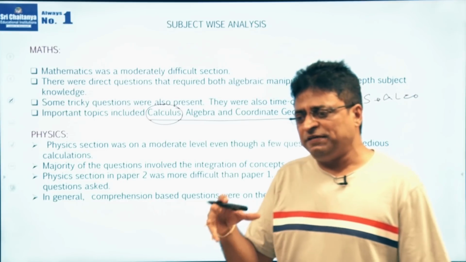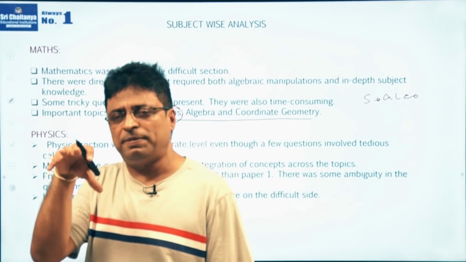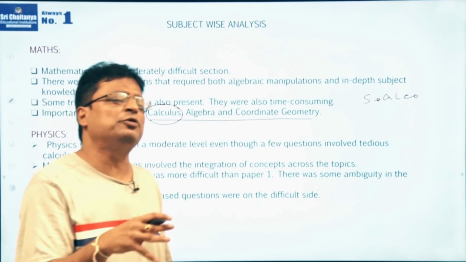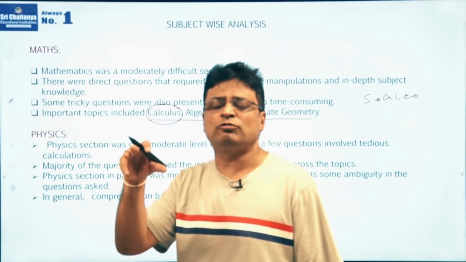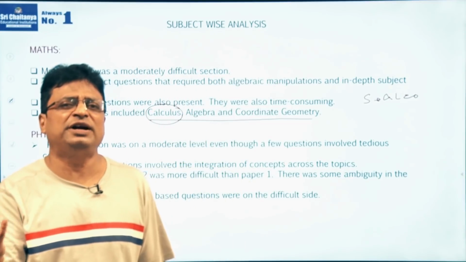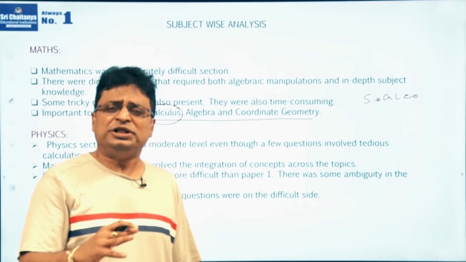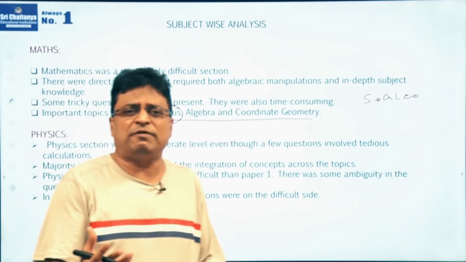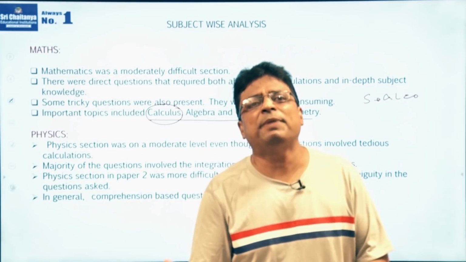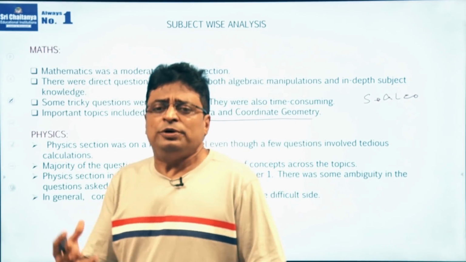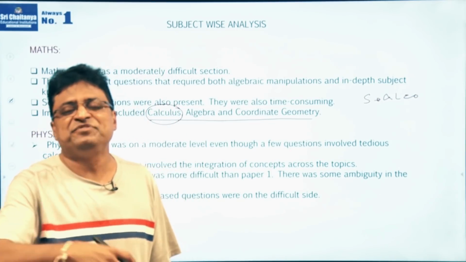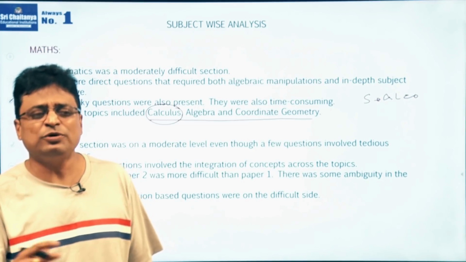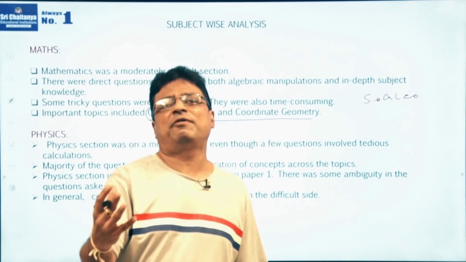And moreover, it is very hard to give all the topics at a stretch in 20 questions while creating a question paper. It is very difficult for anybody. So, they may distribute the topics between paper 1 and paper 2 accordingly. If some of the areas are not covered in paper 1, they should ask them in paper 2. So, there is a gap between paper 1 and paper 2.